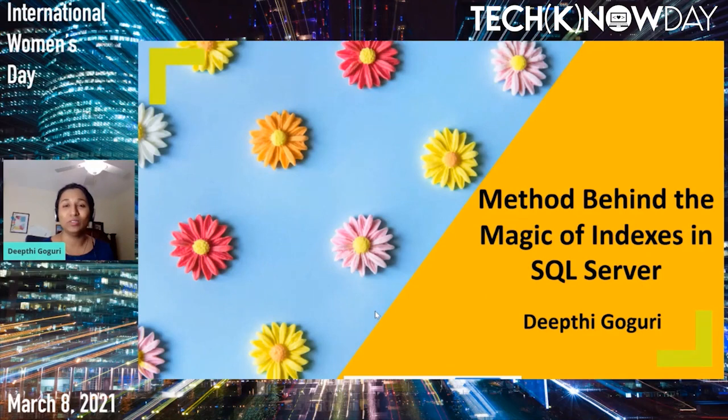So what are we going to discuss in this session today? We are going to talk about the method behind the magic of indexes in SQL Server. This session is all about diving deep into how indexes work. There is a lot of content to grab, so hopefully you like it. Let's get started.